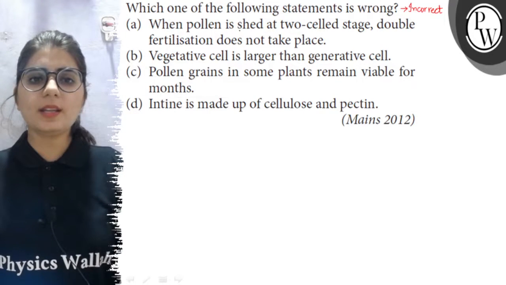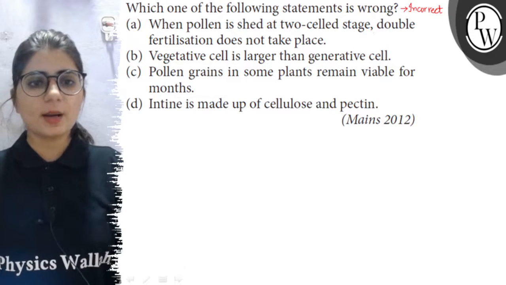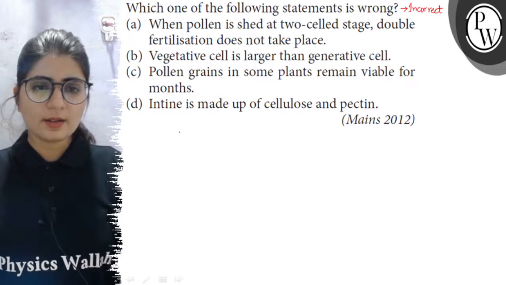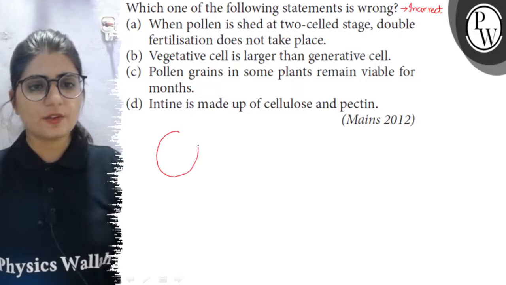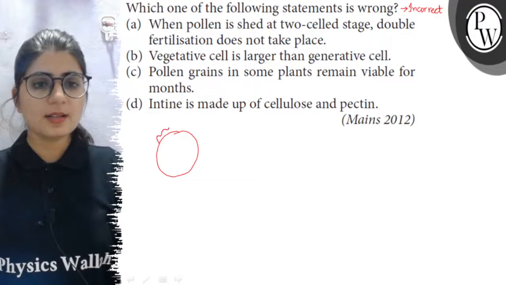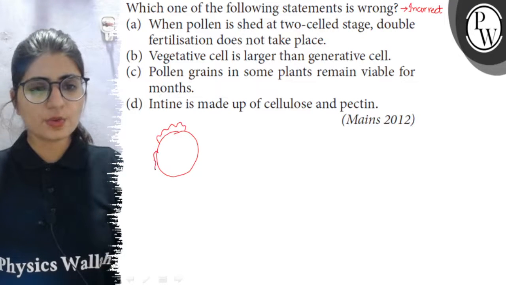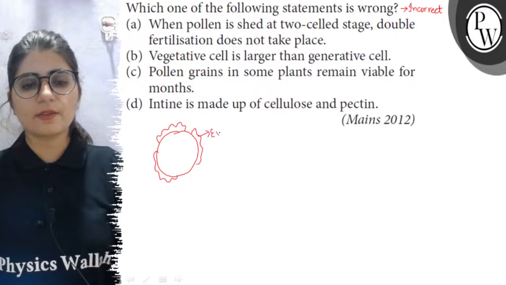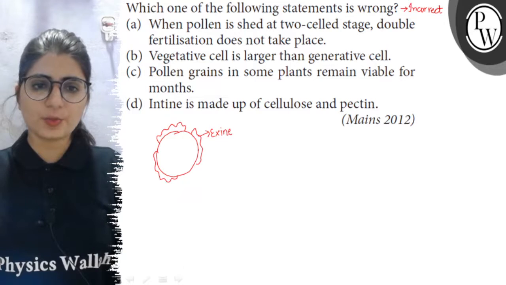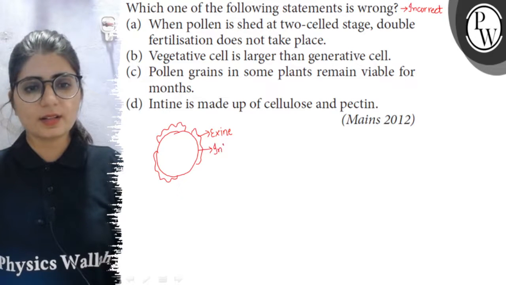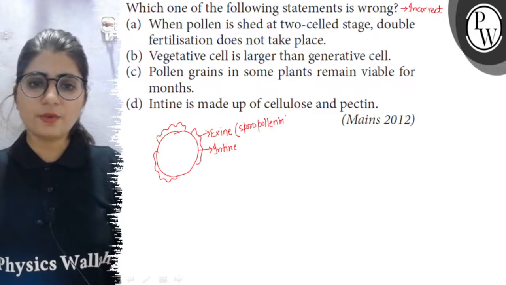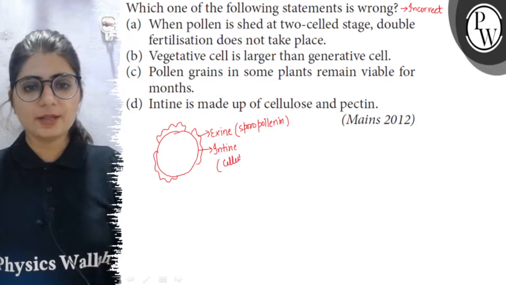First is, when pollen is shed at two-celled stage, double fertilization does not take place. So let's see this statement. Pollen grain at its two-celled stage. If you draw the diagram, then this is the pollen grain. It is having two coverings. The outer one is called exine. So this covering is made of a very hard substance called sporopollenin, and the inner covering is called intine. So exine is made of sporopollenin and intine is made of cellulose and pectin.